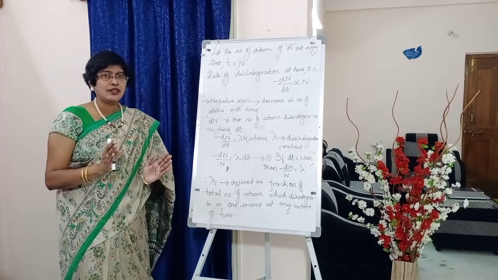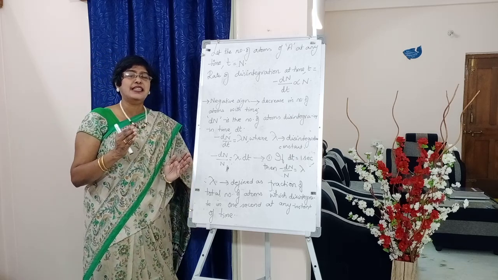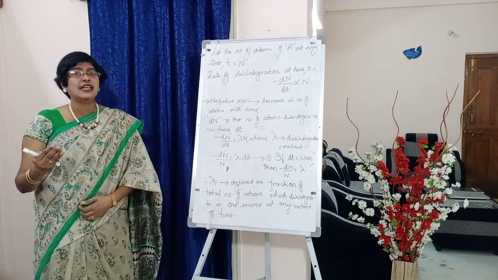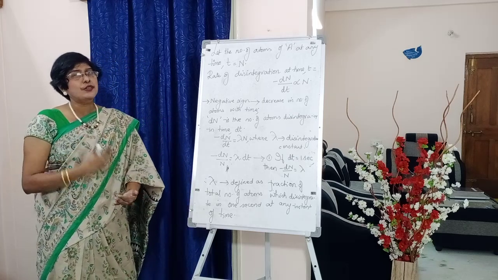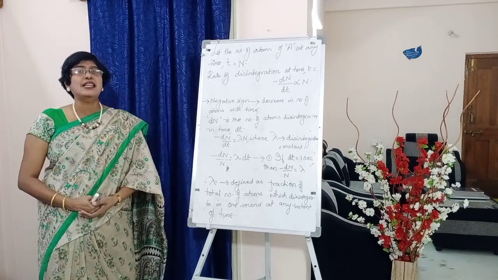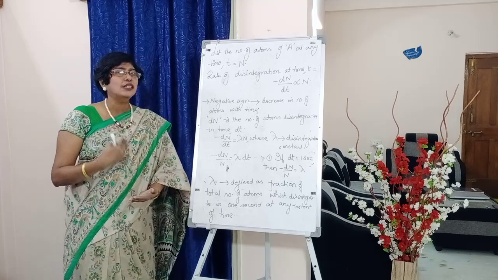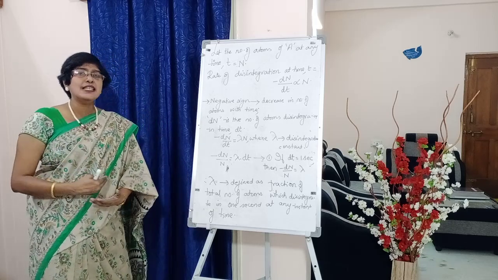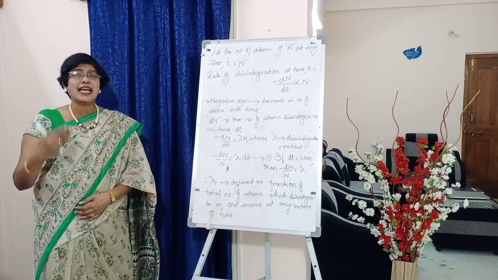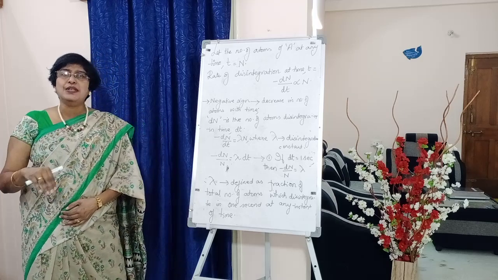Okay, students, rate expression, have you understood? First, initially the number of atoms we considered to be N naught. At any time t we have considered it to be N. So using this data, the rate expression of radioactive disintegration, we can write as minus dN by dt proportional to N. Now what is the negative sign? It is the decrease in number of atoms with time. Next, dN is the number of atoms disintegrating in time dt.